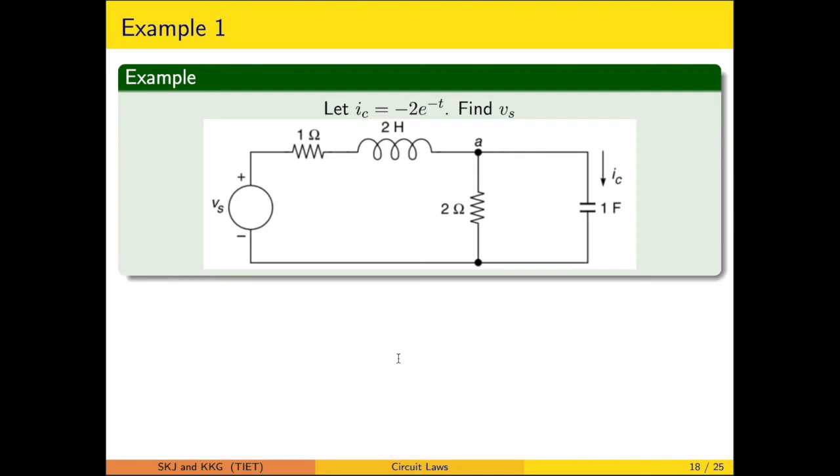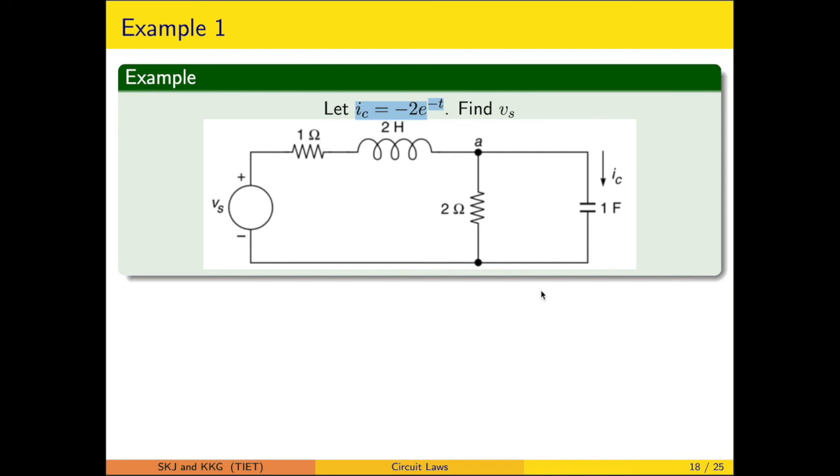Now this is an example where we will be using both KCL and KVL. Here we have to find Vs, the supply voltage, and the capacitor current is given. Corresponding to this capacitor, you can calculate the voltage first. The capacitor voltage is to be calculated, and we will be using the relationship Vc equals 1 upon C integral of Ic dt.